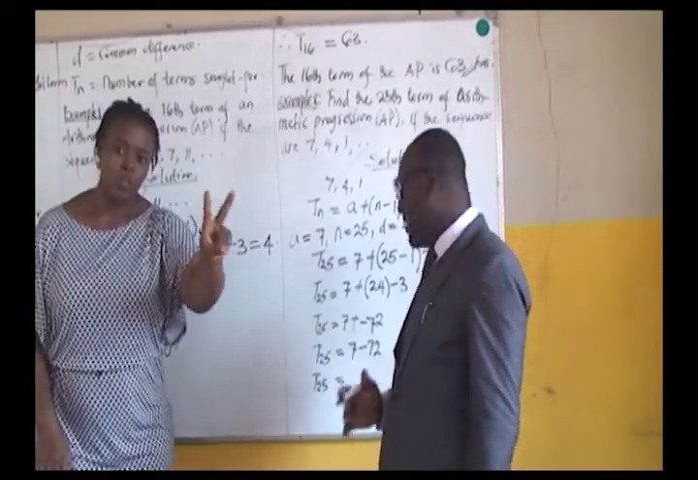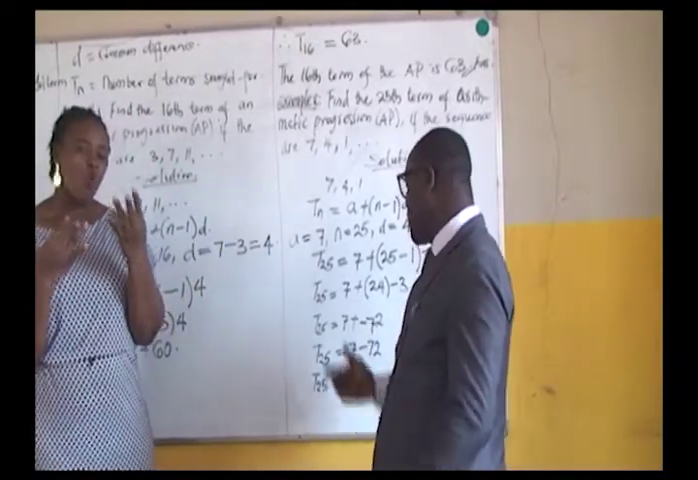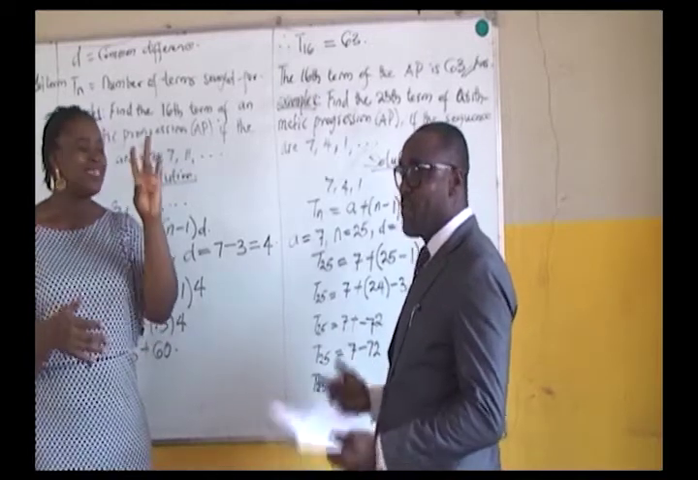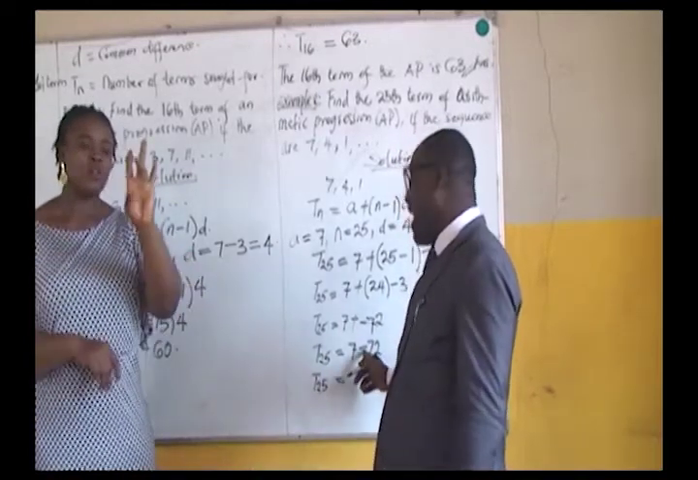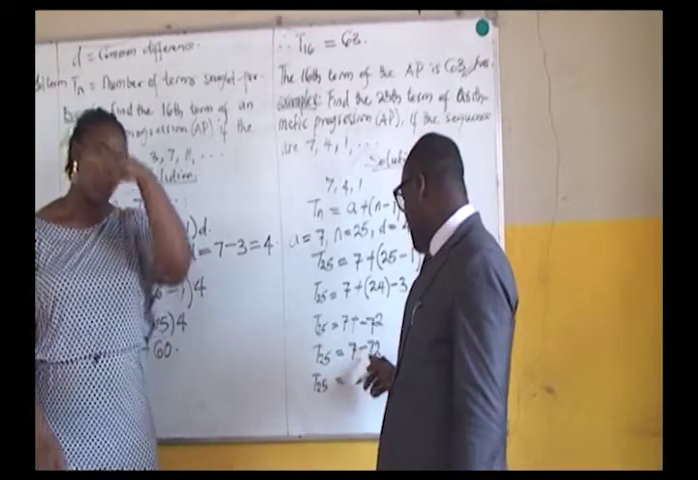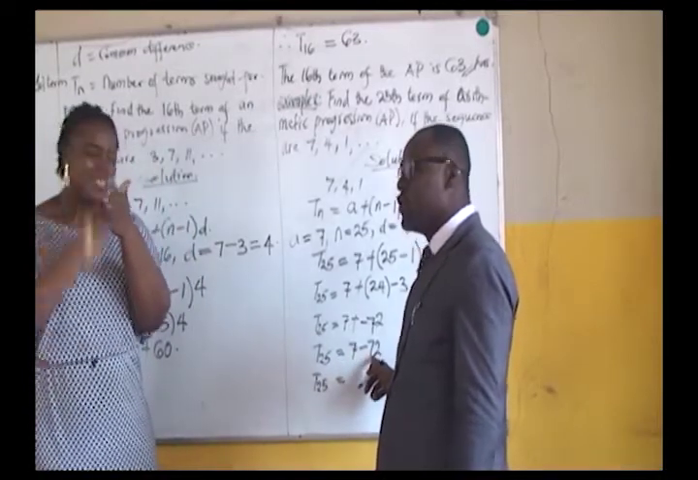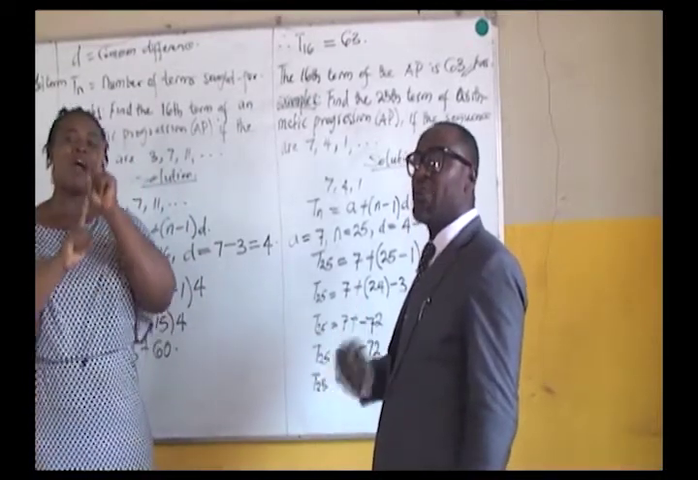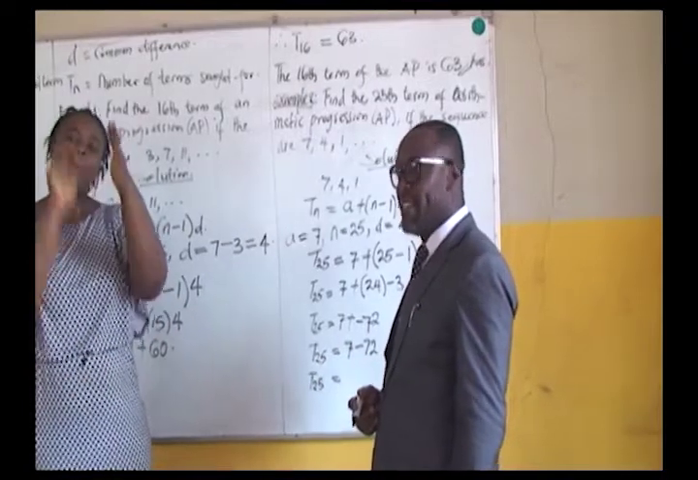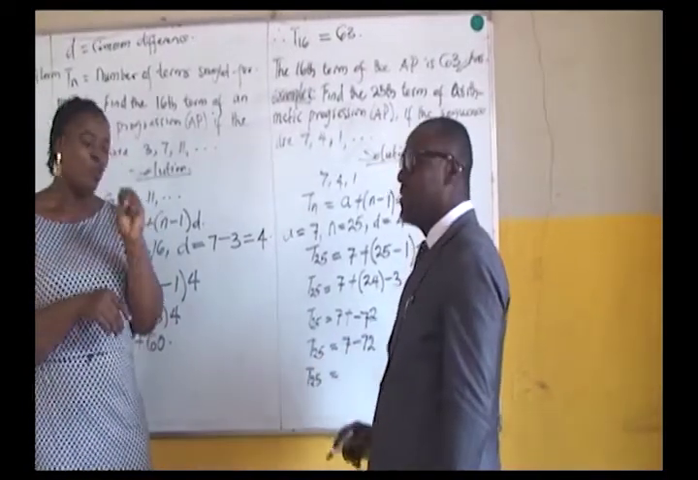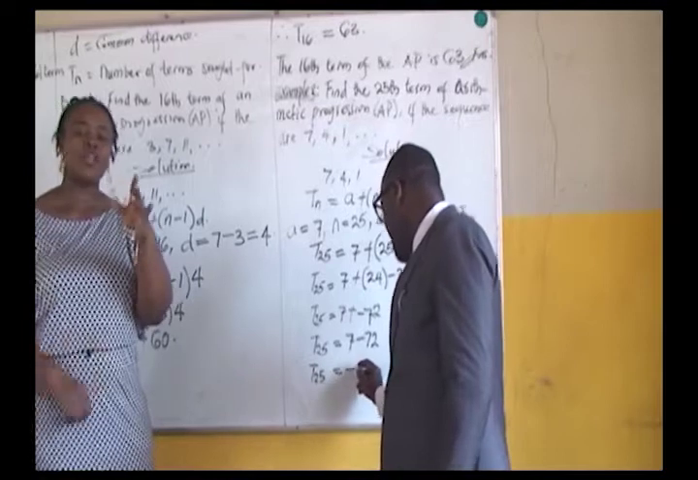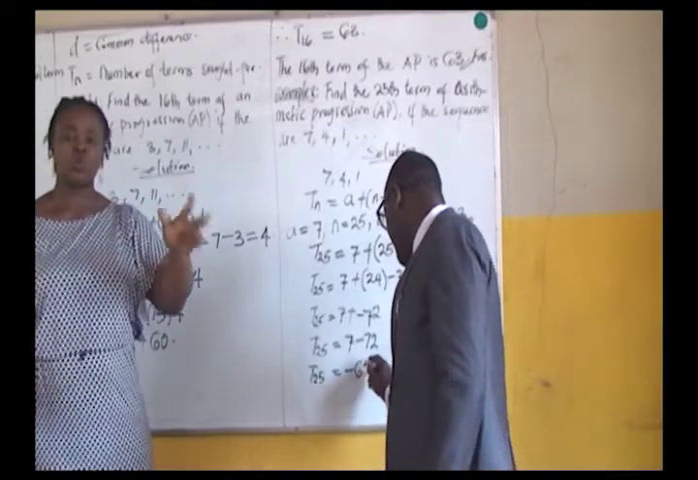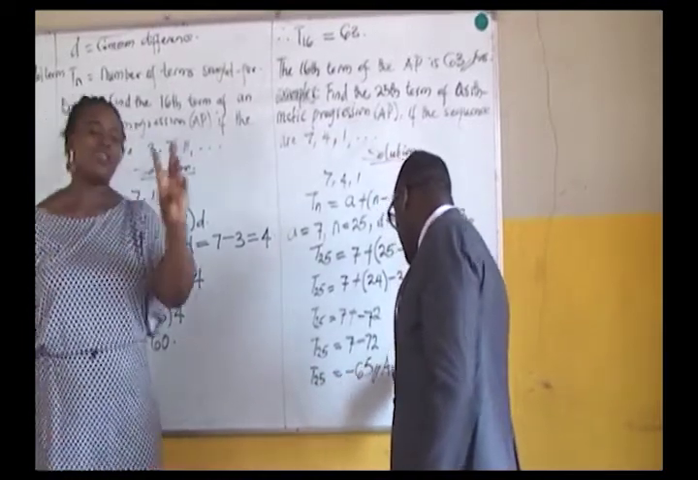If you take away 72 from 7, it is not possible. It therefore means that because we have the negative sign for the value that is bigger, our answer will also reflect the negative sign. So 7 minus 72 will give us minus 65. And that gives us our final answer.